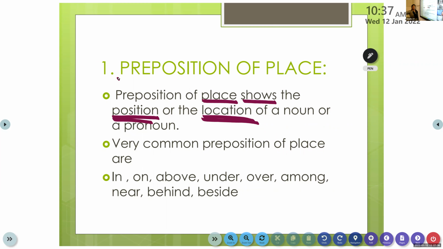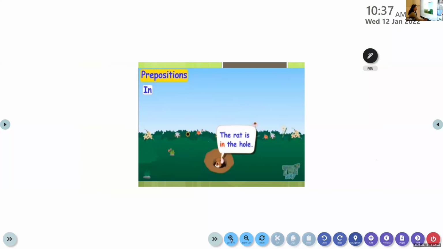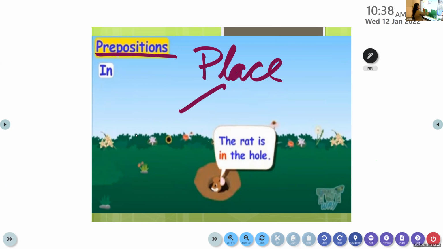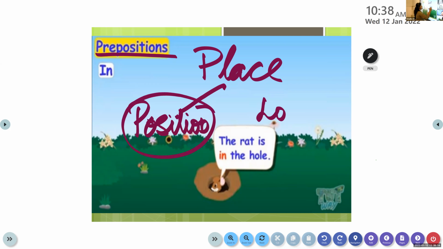The preposition is a vast topic, but it is also very easy when you understand the concept. You have to understand. Now, listen. Let's learn with examples. The preposition can only be learned with examples. First we are going to learn about the preposition of place. Under the place, we have position as well as location. First, we are going to learn about the position. Then we will learn about the location.